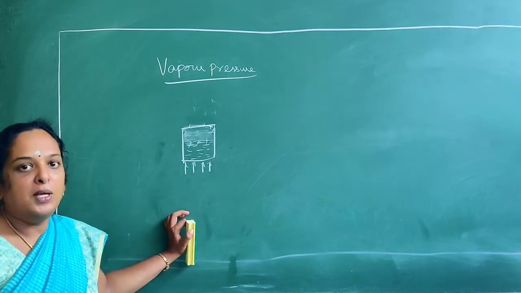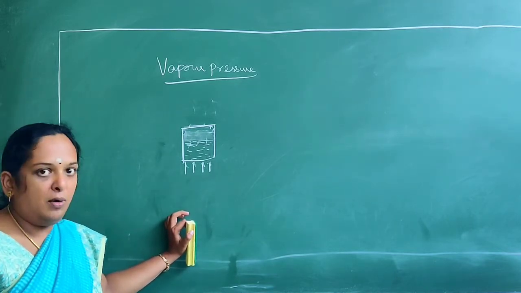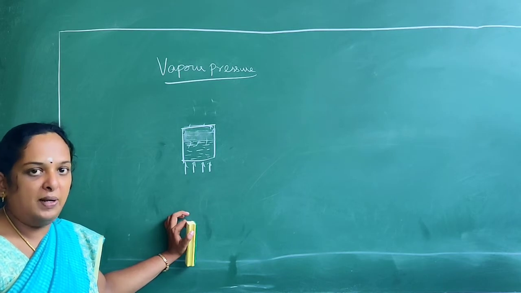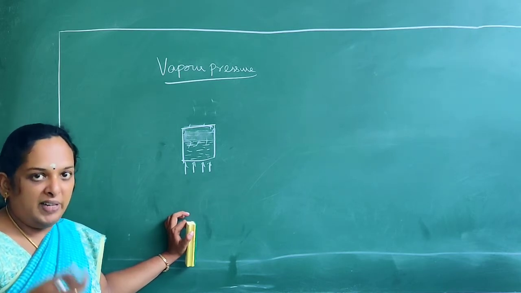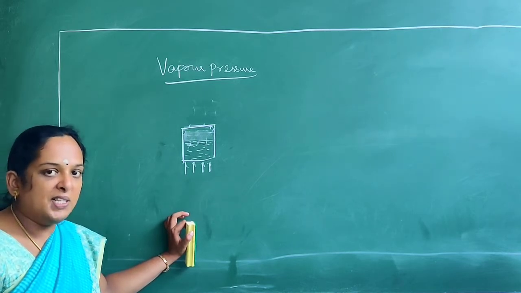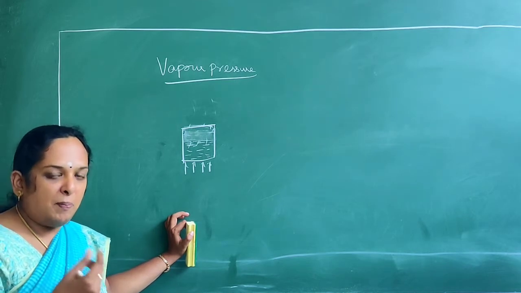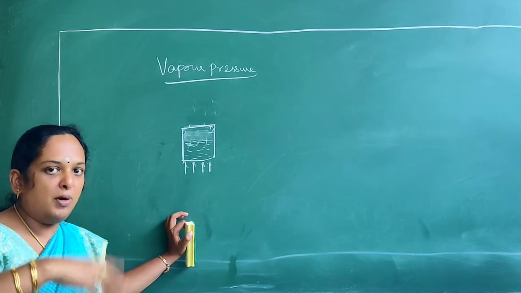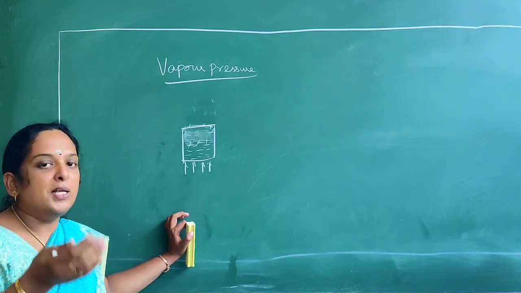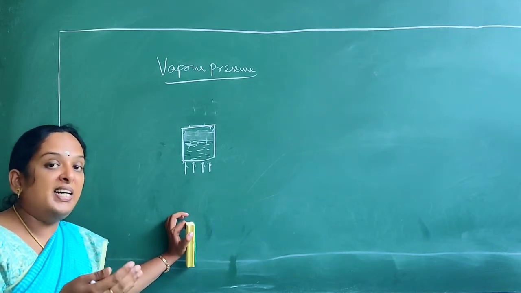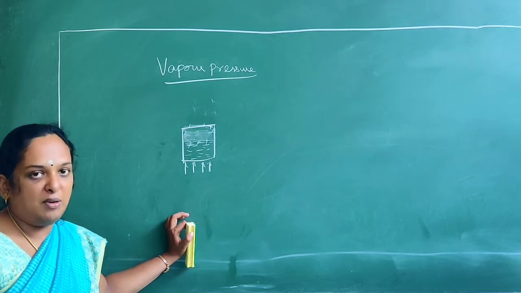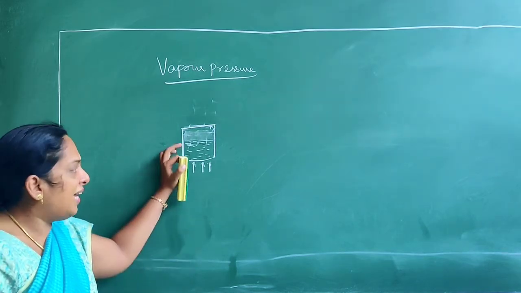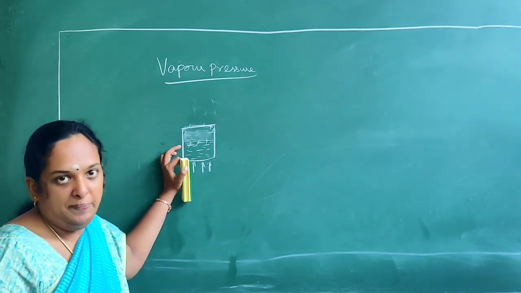Is it clear? So when we heat some water or any liquid in a closed vessel, the liquid will boil and vapor molecules will be formed. Since it is a closed lid, these vapor molecules will not escape to the atmosphere. They in turn create a pressure on the liquid surface. That's why that pressure is called vapor pressure.